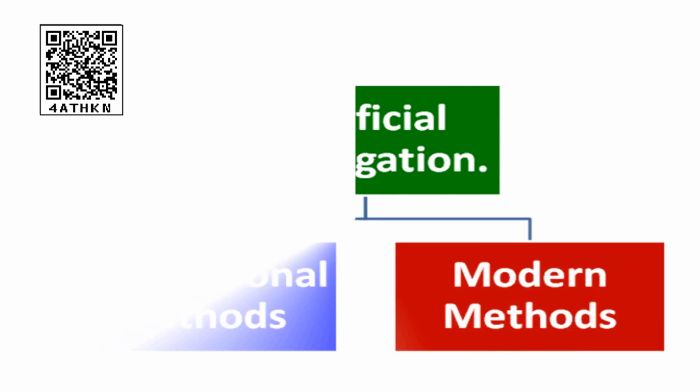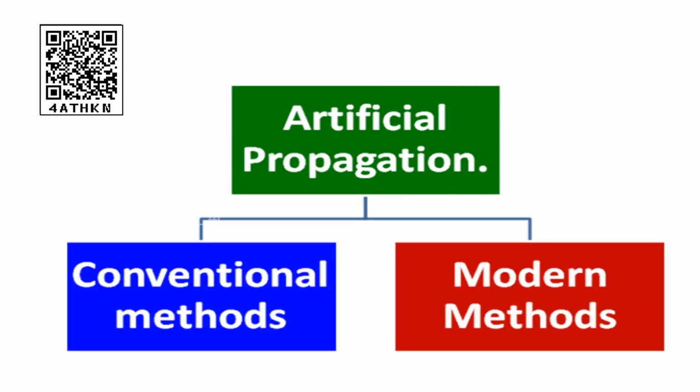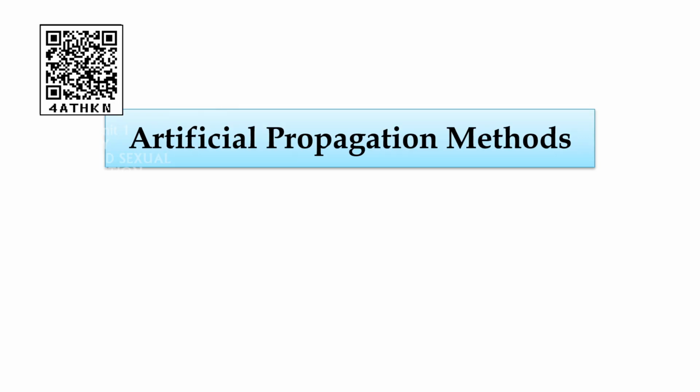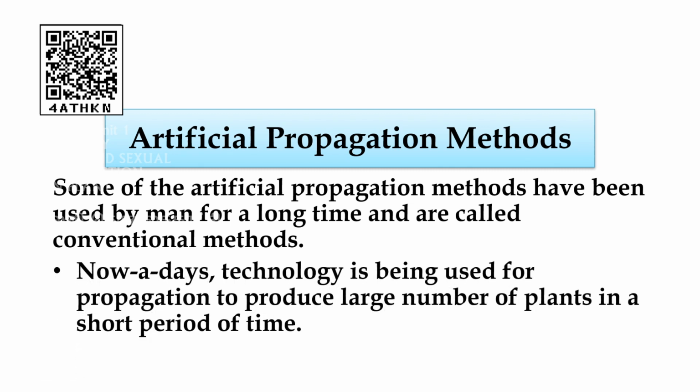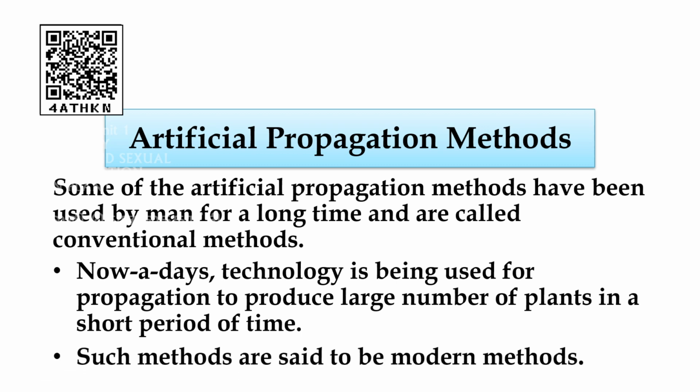Now coming back to the artificial propagation methods, there are two types of artificial propagation methods. One is the conventional method and another one is the modern method. We are going to discuss the conventional methods. Some of the artificial propagation methods have been used by man for a long time and are called conventional methods. So the man using it for a very long period of time, then it is called as conventional method. Nowadays technology is being used for propagation to produce a large number of plants in a short period of time. Such methods are said to be modern methods.